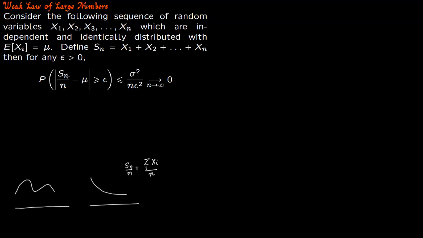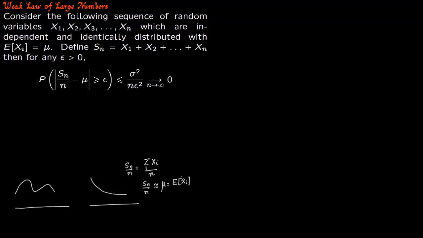So the probability that the average of the random variables differs from mu, the expected value of the random variable, goes to 0 as n goes to infinity. As you add more and more random variables and keep on defining Sn by n, Sn by n will keep changing. But what we are saying is, as you add more and more random variables, Sn by n becomes approximately equal to mu, which is the expectation of the random variable to start with.